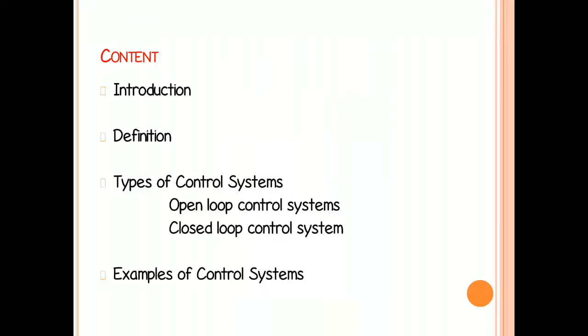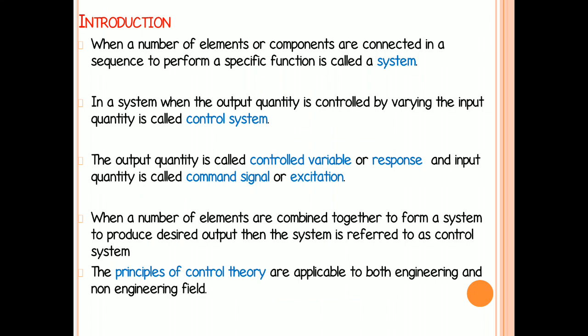In this video, I am going to explain control system introduction, definition, types of control systems, and examples of control systems. The first automatic control system was invented by James Watt, called the flyball governor. It was developed in 1769 for controlling the speed of a steam engine.